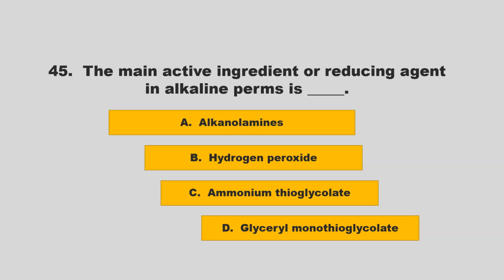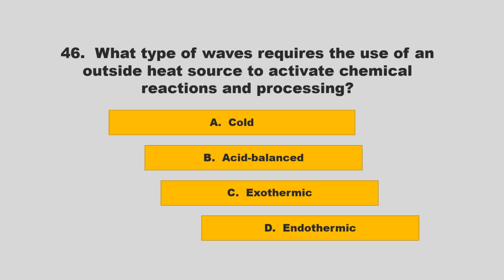The main active ingredient or reducing agent in alkaline perms is blank. Is it alkanolamines, hydrogen peroxide, ammonium thioglycocholate, or glycerol monothioglycocholate? If you chose C, ammonium thioglycocholate, you are correct.